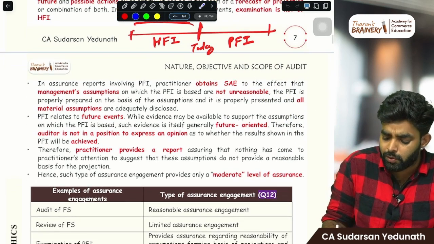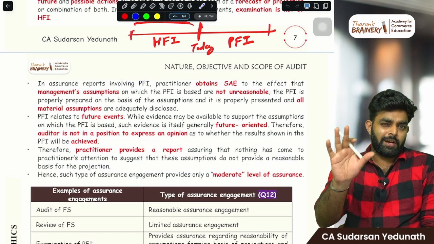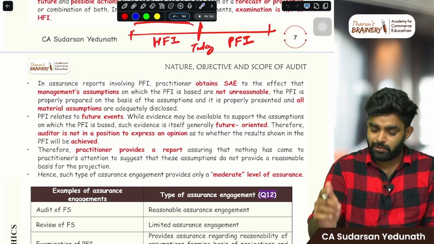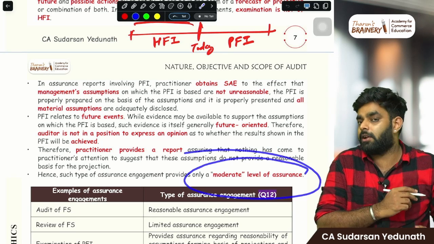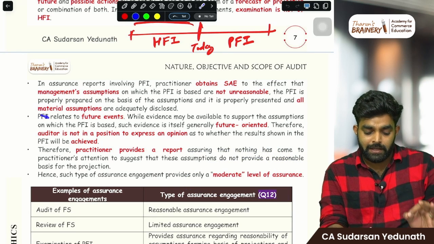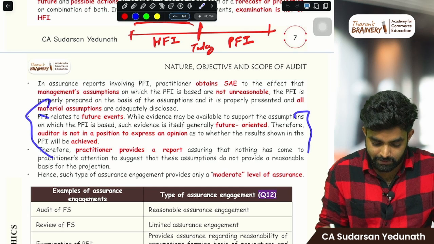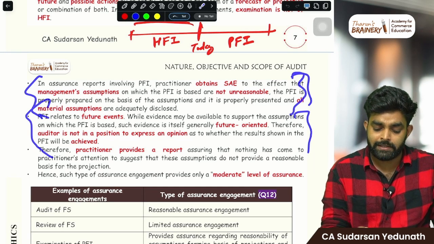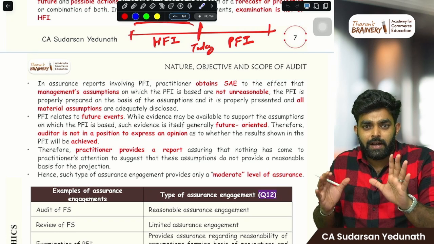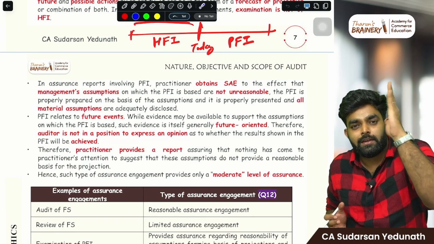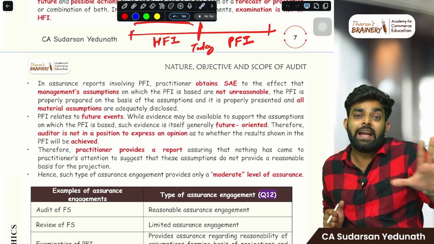The auditor will just go through this, and the auditor cannot give reasonable assurance, because it's the future and we don't know. So he'll give a moderate level of assurance. He'll say, based on the assumptions that I checked, nothing has come to my mind to say that these assumptions are unreasonable.